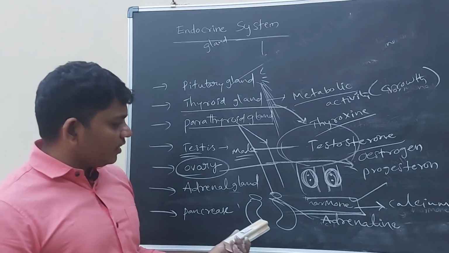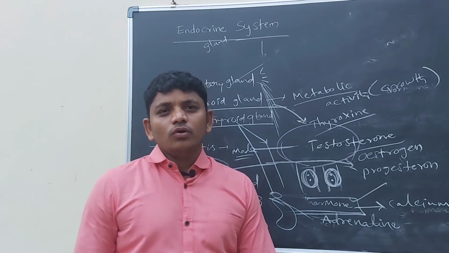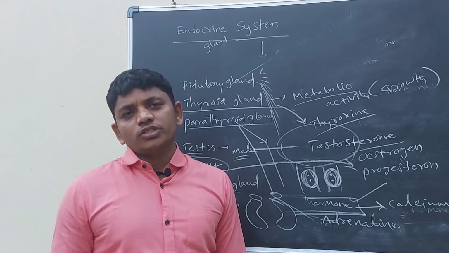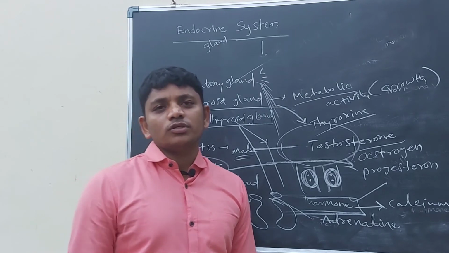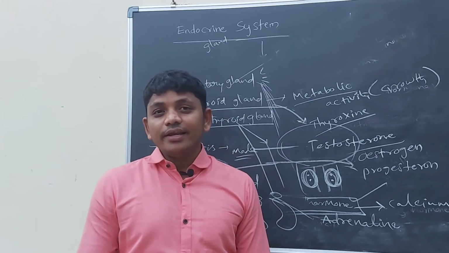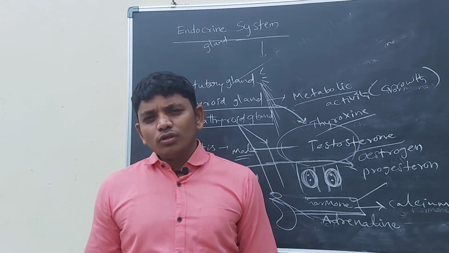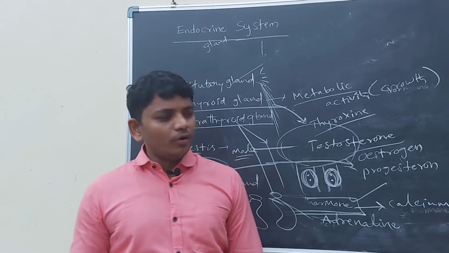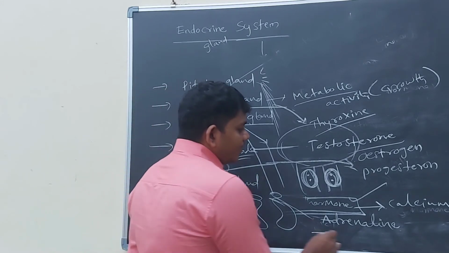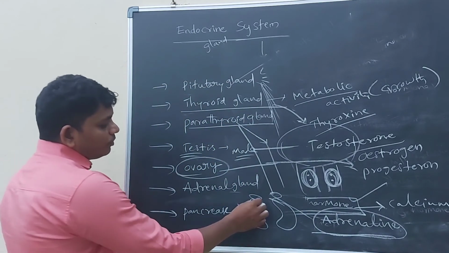The main function of the adrenal gland or adrenaline hormone is to balance and promote our emotions. Sometimes we are feeling hunger, sometimes angry, sometimes very serious, sometimes very happy. So all these emotions depend upon the amount of adrenaline.